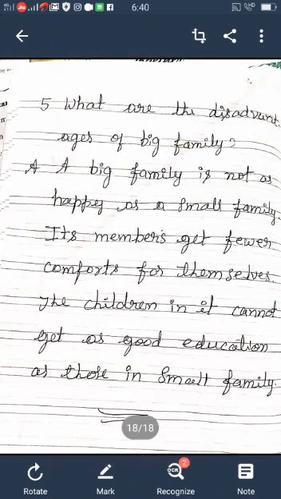What are the disadvantages of a big family? A big family is not as happy as a small family. Its members get fewer comforts for themselves.